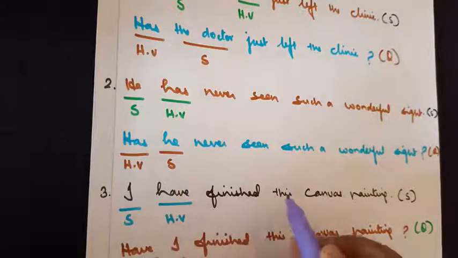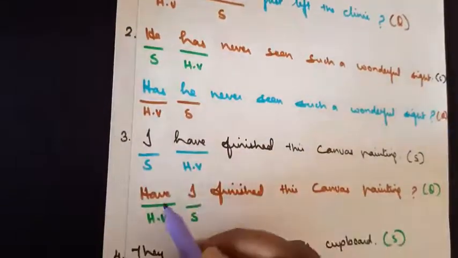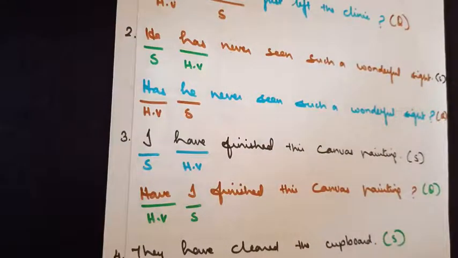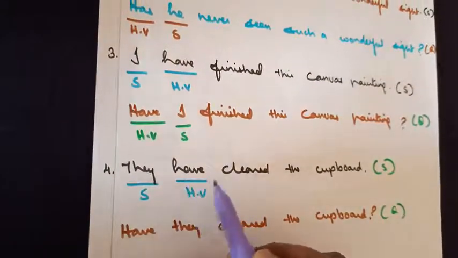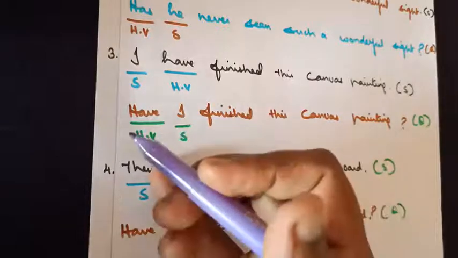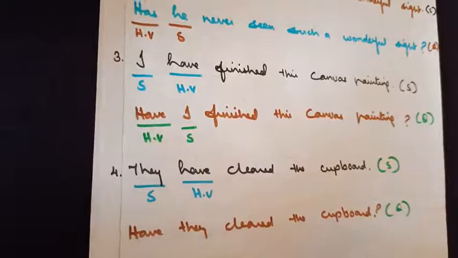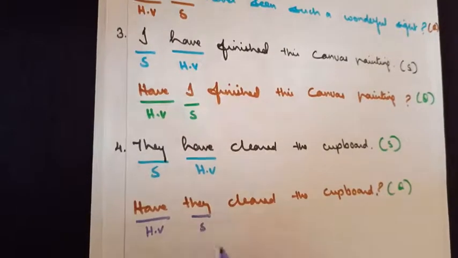So I have finished this canvas painting. So subject, have is the verb here. How to change that? Have I finished this canvas painting? End with a question mark. The next one, they have cleared the cupboard. Subject, have verb is given, interchange it. Have they cleared the cupboard? So this becomes your have verb and they becomes your subject here.